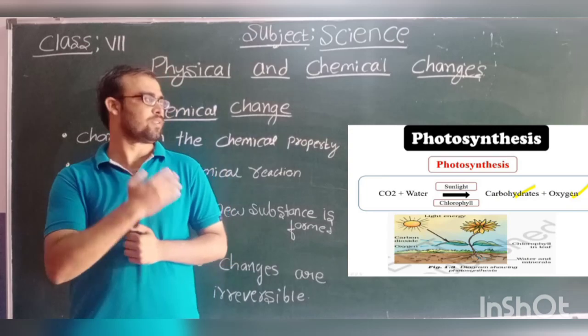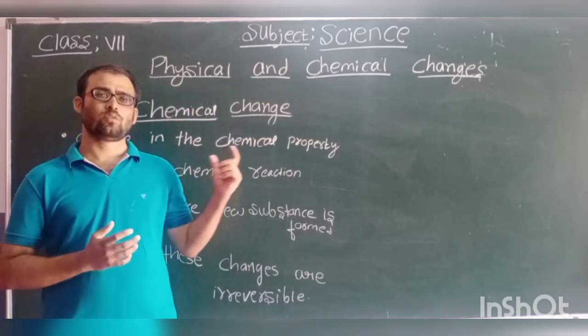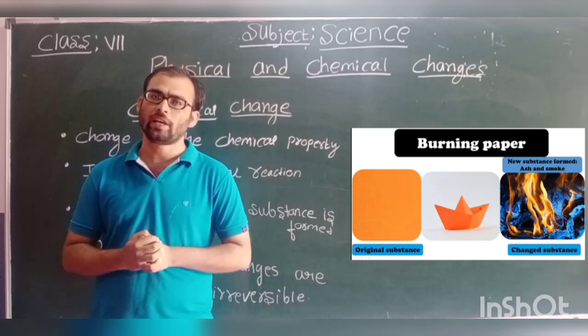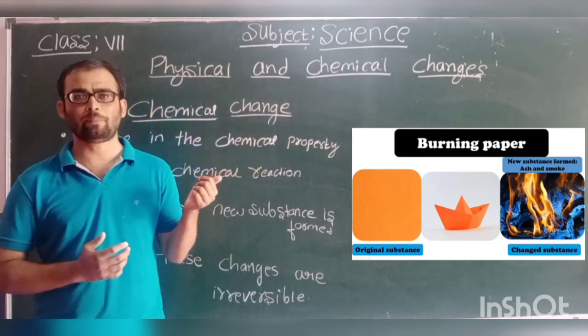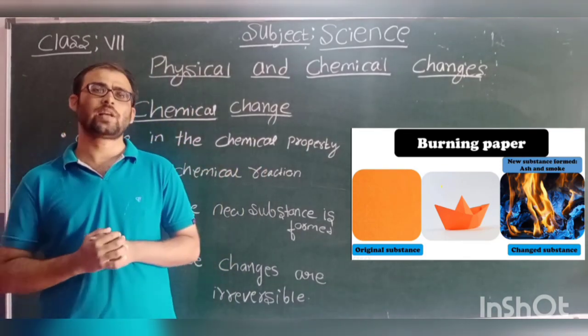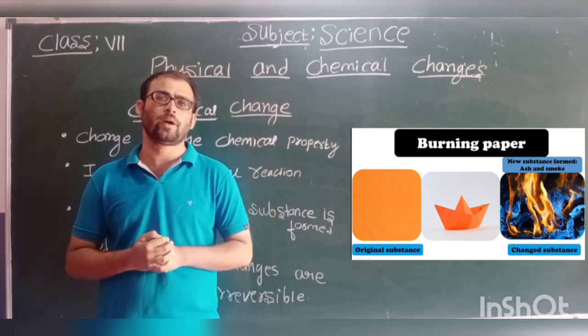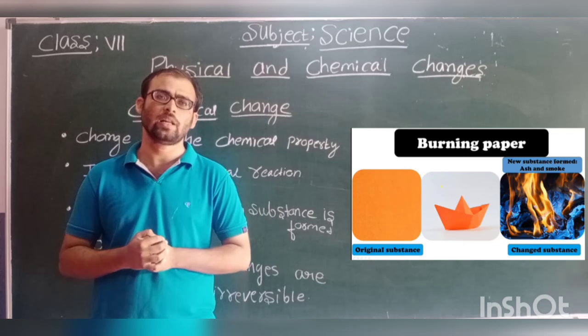Okay, so the next one is what? So look at here. So when you burn the paper, burning is also a chemical reaction. So when you burn the paper, what will you get at the end? You will get ash. Okay, with this ash you cannot get the paper back. So here it is an irreversible change.